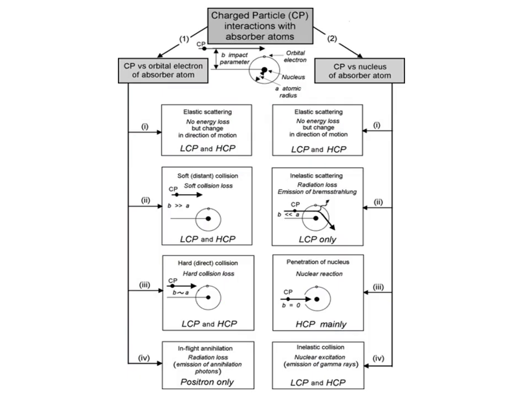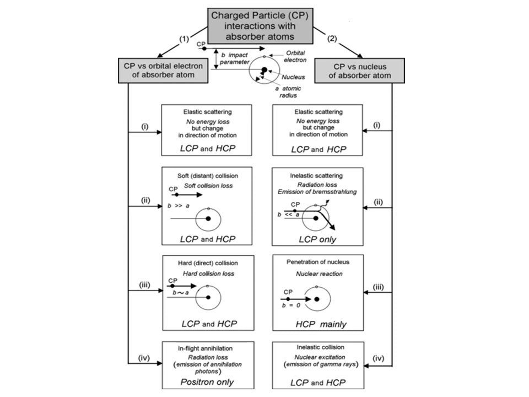So this is the charged particle interaction with the absorber atoms. We will be having the orbital electron of the absorber atom or the nucleus of the absorber atom getting affected. So depending on the electron or the nucleus, we have different types of interactions, whether it is pair production or quantum scattering. So it will be happening with the outermost orbit or with the nucleus of the atom. So we will be having the elastic scattering.